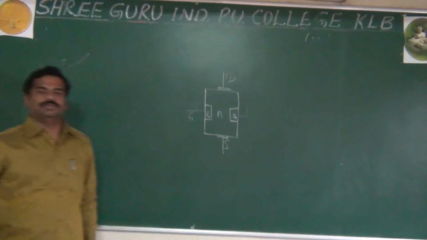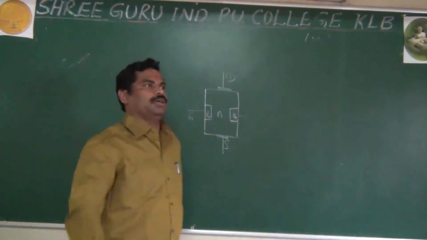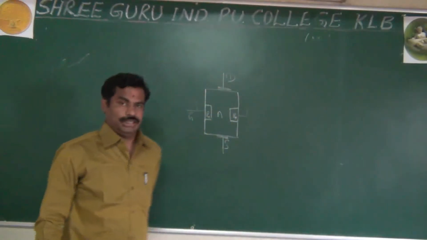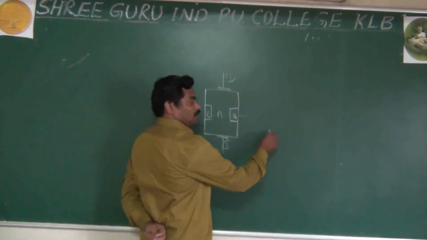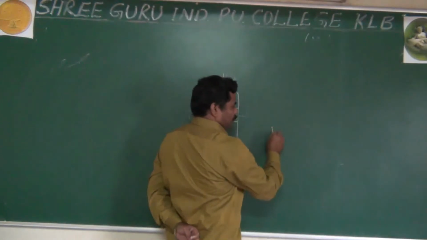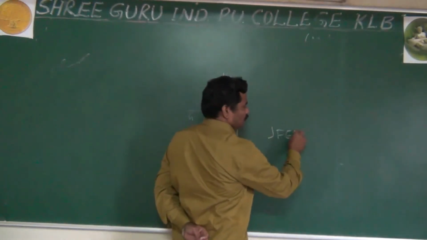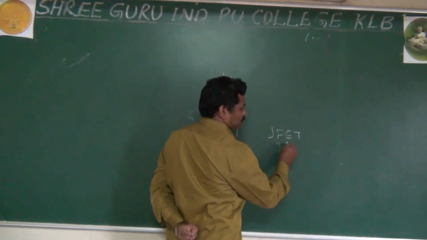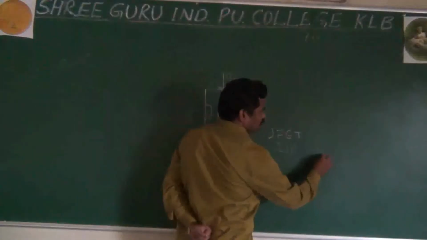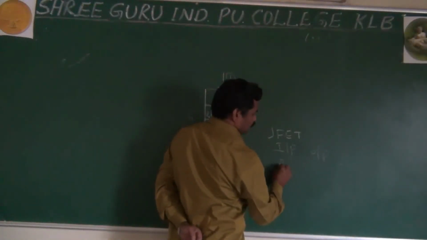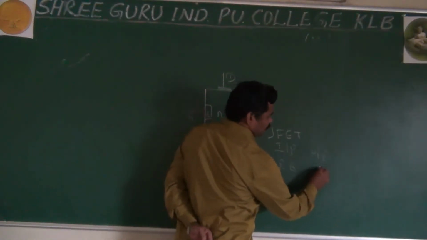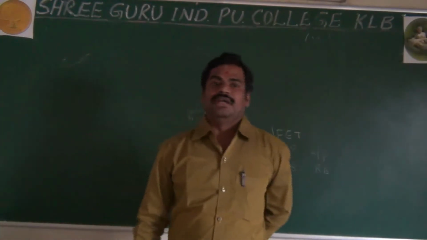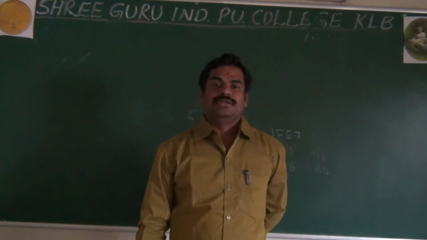In the JFET, the important thing is that the current is because of the majority carriers. Once again, in the JFET, the current is because of majority carriers, and also the input and output are both in reverse bias.